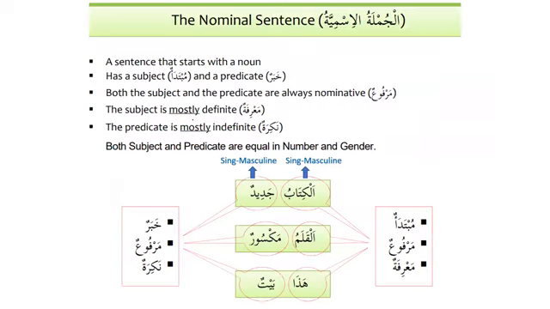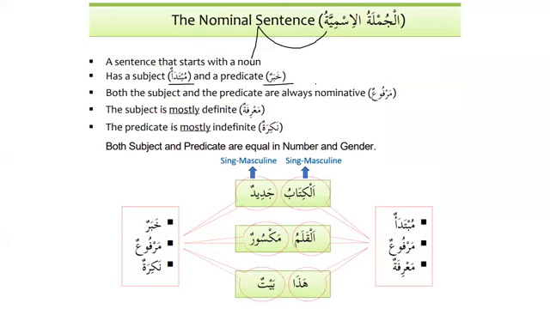We started our lessons with al-jumlatul ismiyatu, the nominal sentence. Hadha kitabun, we started from that. And we still continue with the nominal sentence. Now, a little bit more that we need to know about it, inshallah. A sentence that starts with a noun is called a nominal sentence, or jumla ismiya. We know about that. It has a subject and a predicate. This information might be new to you.